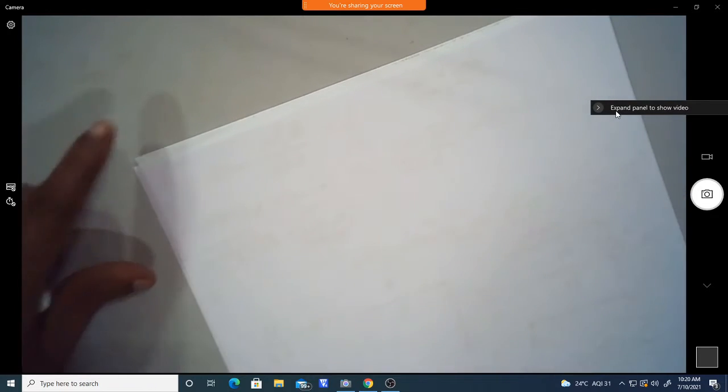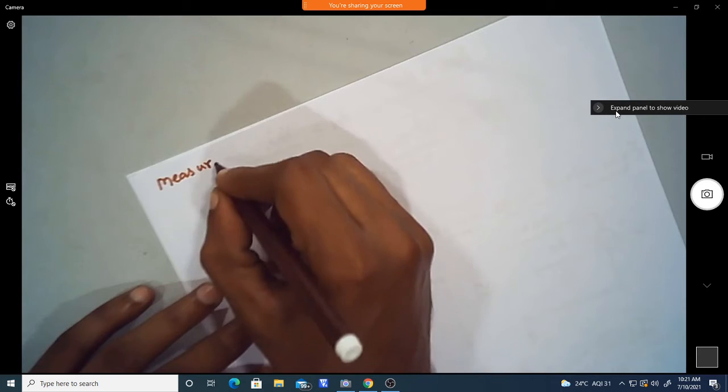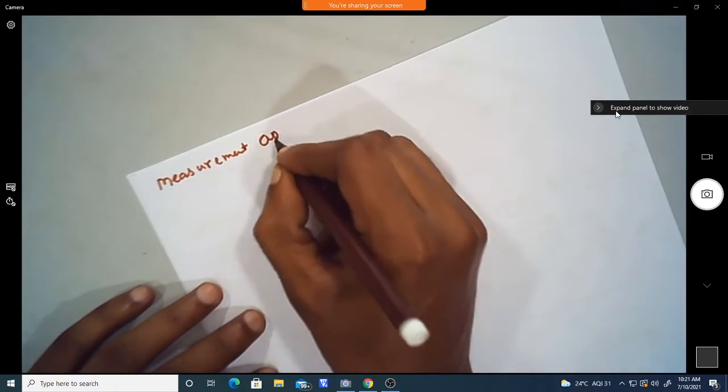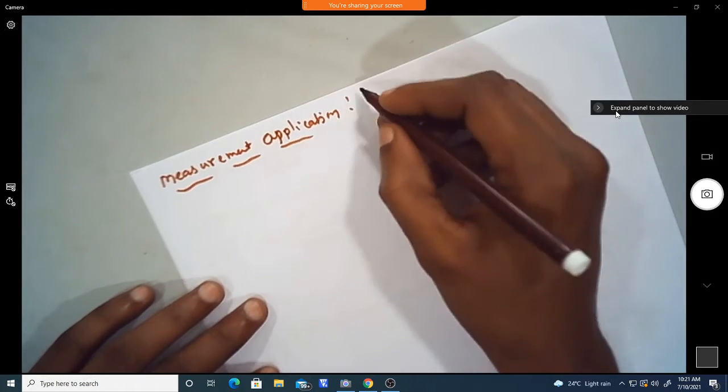Now this equivalent noise temperature can be used to measure the unknown noise of an amplifier. That is its application: whenever there is unknown amplifier noise, we can obtain it by using this equivalent noise temperature. We call that the measurement application, and it is also called the Y factor method.